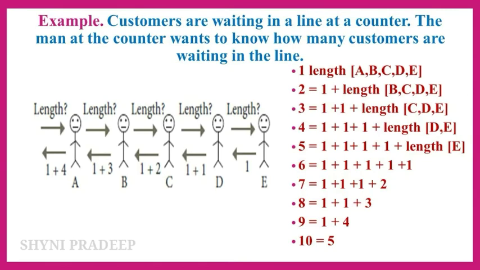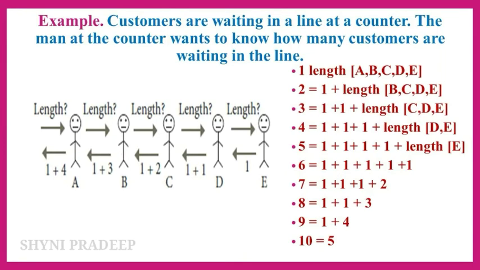There are 5 customers A, B, C, D, E. Here you have to calculate the length of sequence, which means the length of the line. Here the man is the solver. The solver reduces the problem into sub-problems and calls another instance of the solver, which means sub-solver. He calls another solver to solve the sub-problem. Here, when a solver calls a subsolver, it is known as recursive call.